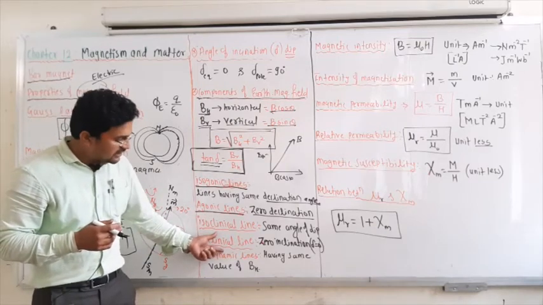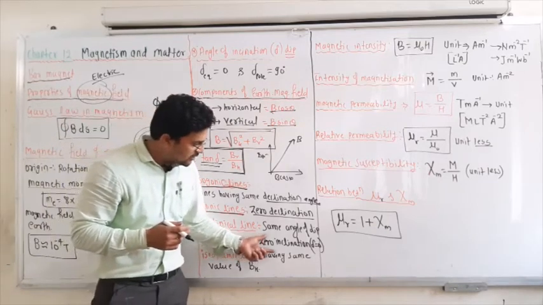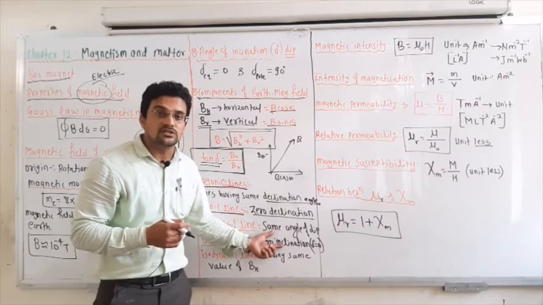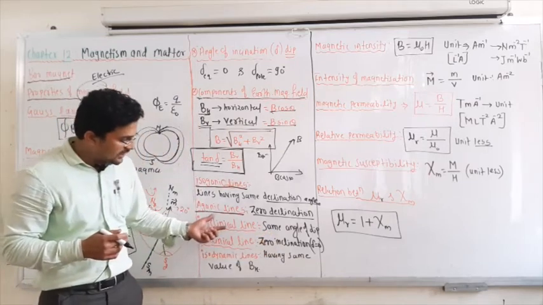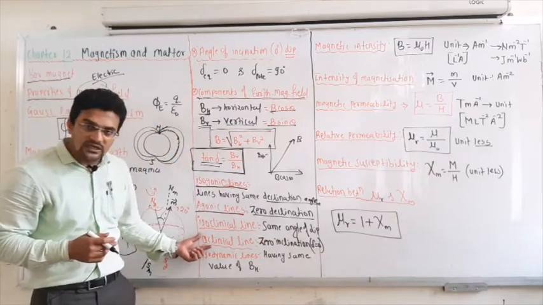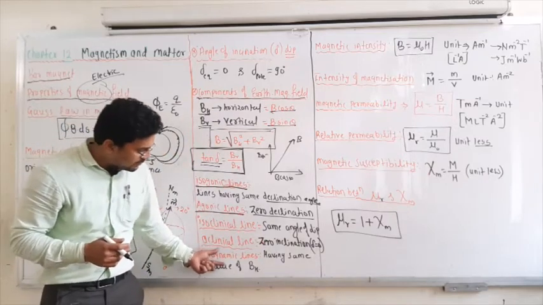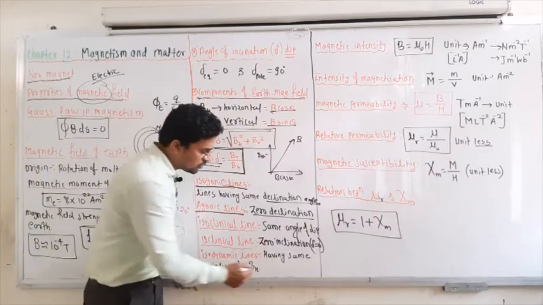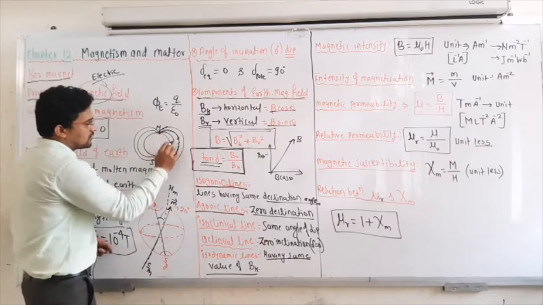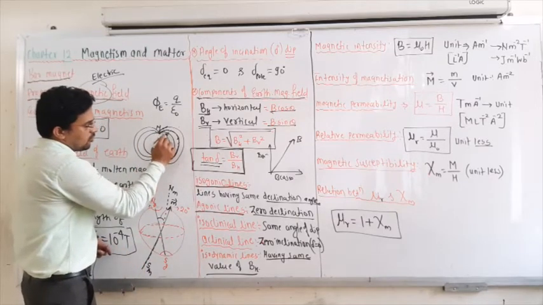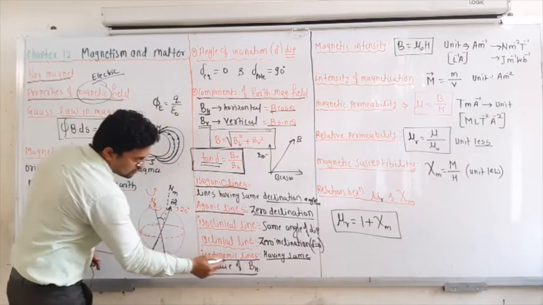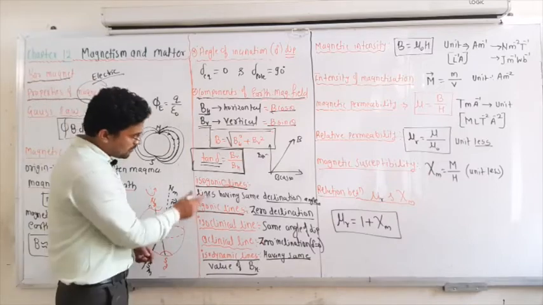Then aclinic lines are those where the angle of inclination or angle of dip becomes 0. So on that line, if the angle of inclination or delta is equal to 0, that line is known as an aclinic line. And then isodynamic lines are also there, meaning lines having the same horizontal component. If on a line around the earth the BH value is the same for all the points, then that line is known as an isodynamic line. So remember all these lines.